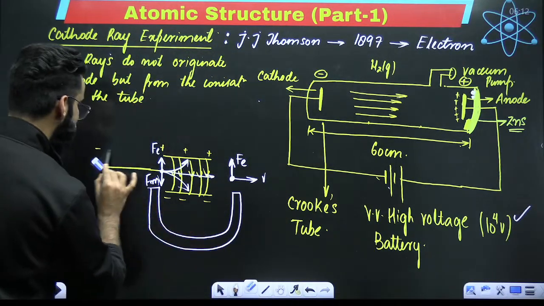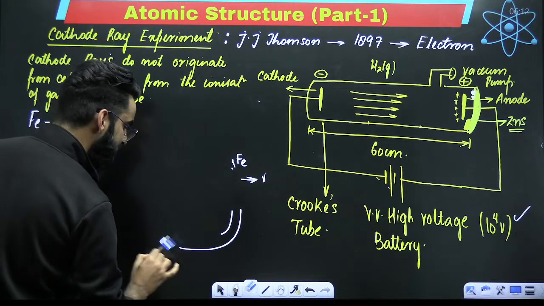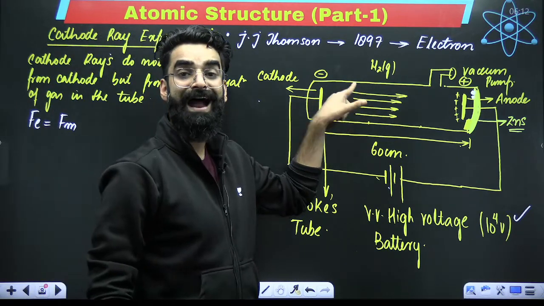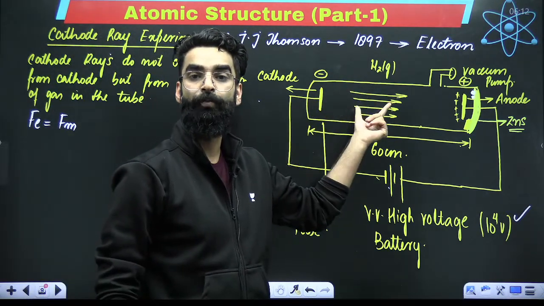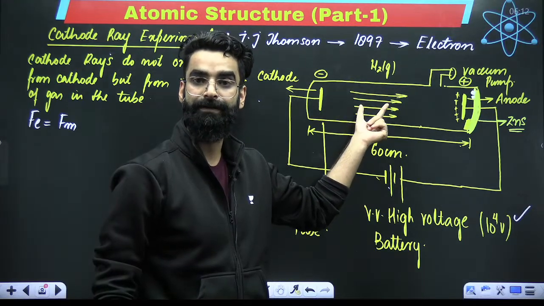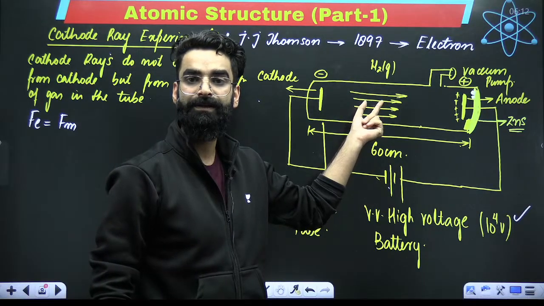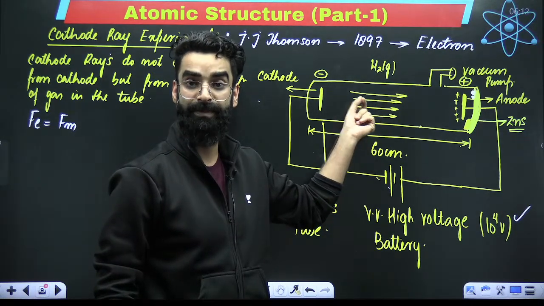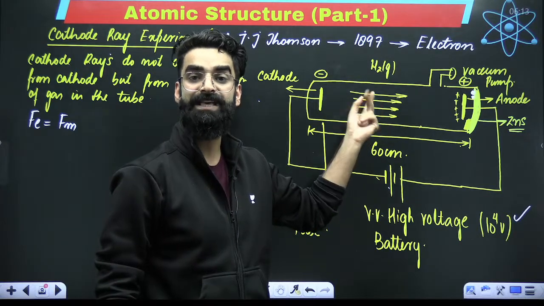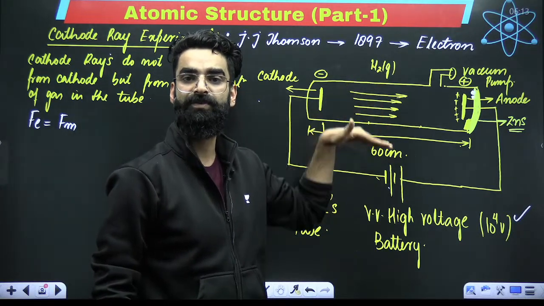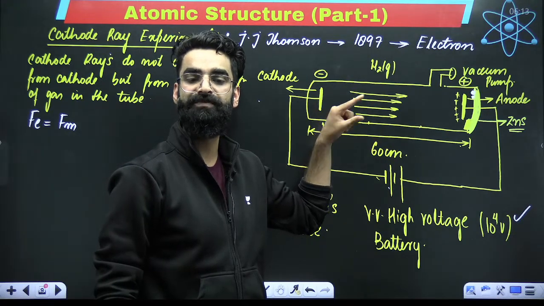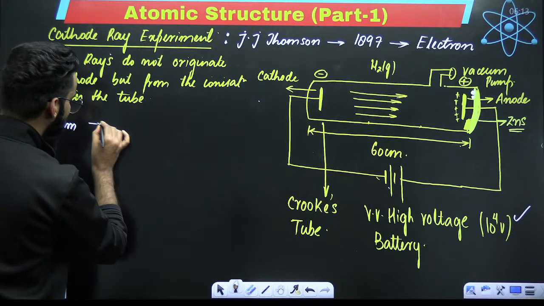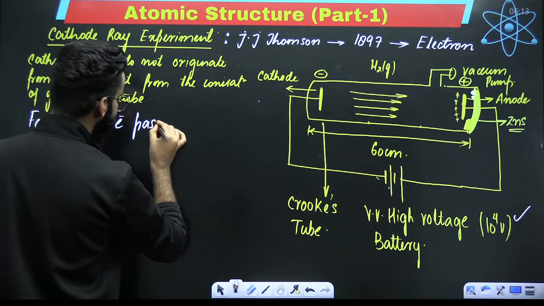So my dear students, what exactly was done? The electric field and the magnetic field were simultaneously placed inside this particular container, right? Due to which the electrons, of which cathode rays are made up, cathode rays are made of electrons, right? The electrons experience two forces. Imagine one in the upward direction, one in the downward direction. And those two forces were balanced. And when these two forces were balanced, the electron passed undeviated.